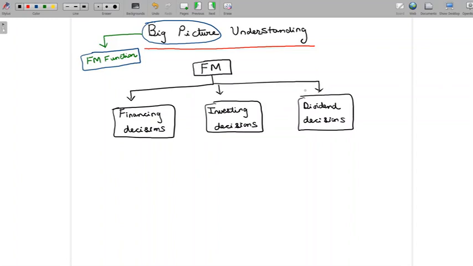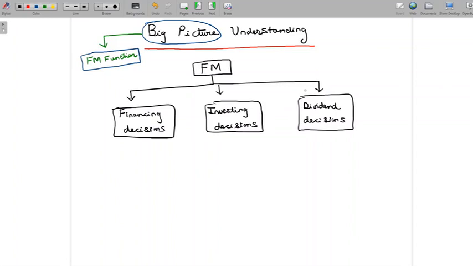In fact, as a part of this topic itself, forming part of financing decisions, we have discussed leverages, and we have discussed cost of capital. Again, cost of capital is a chapter that can be classified in the first bucket here, financing decisions. And we have also looked at dividend decisions, which is the third type of decision that you see here. So all along, whenever we start looking at a certain topic, we classify that in one of the three buckets here.